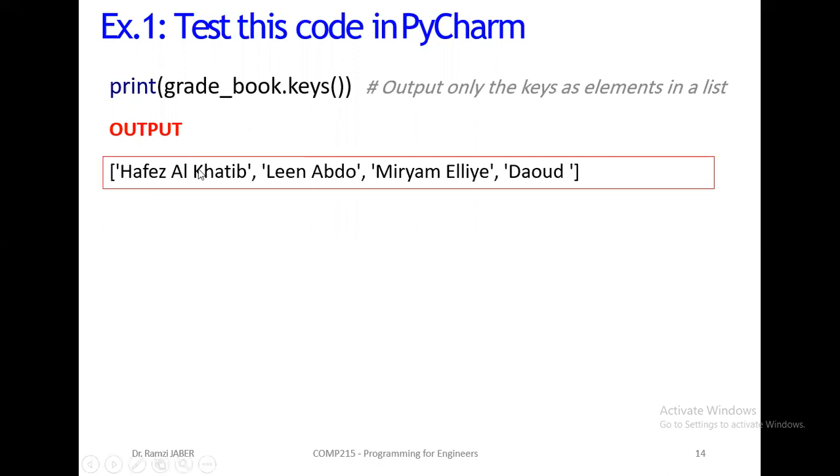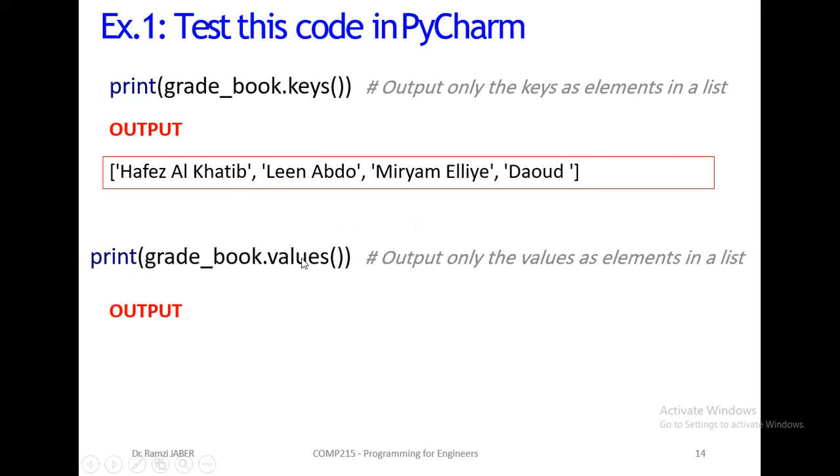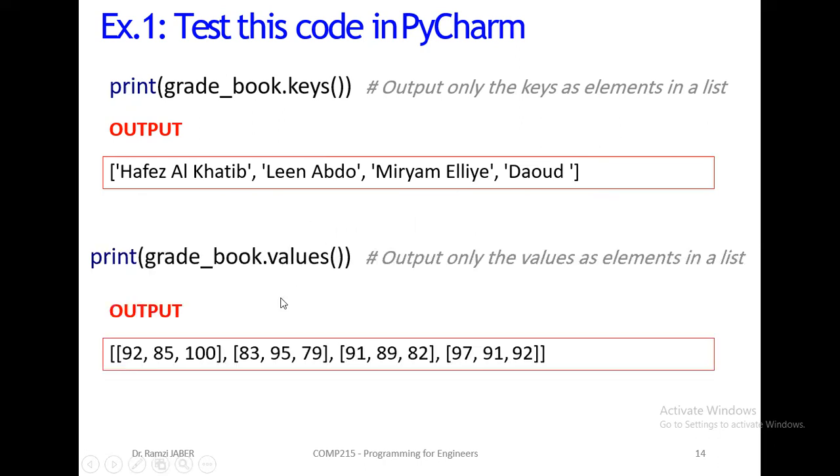So it will be only the keys without the values. So the output will be a list containing the keys of the dictionary. .values will output a list of the values of each key. Here we have another list. Here we have a list.